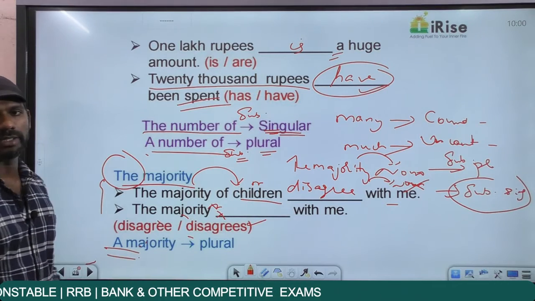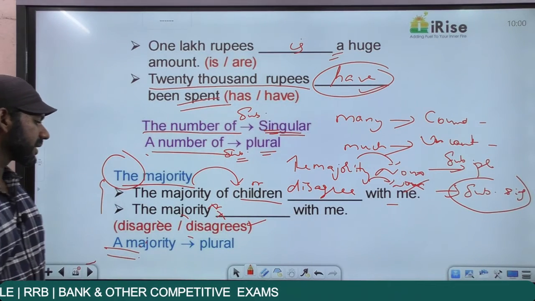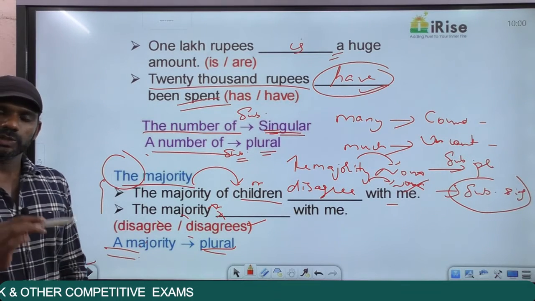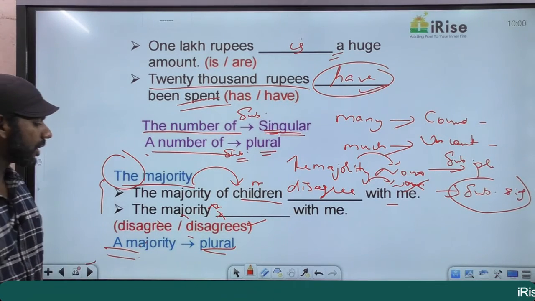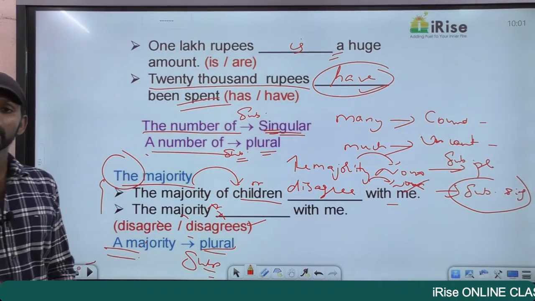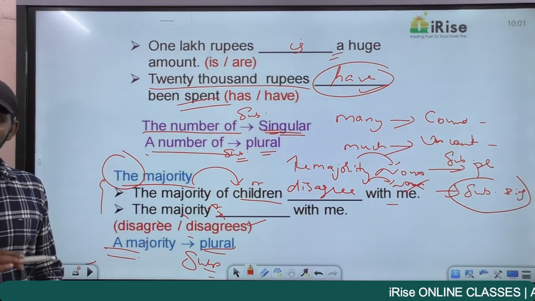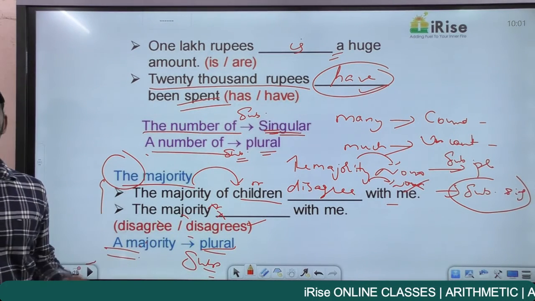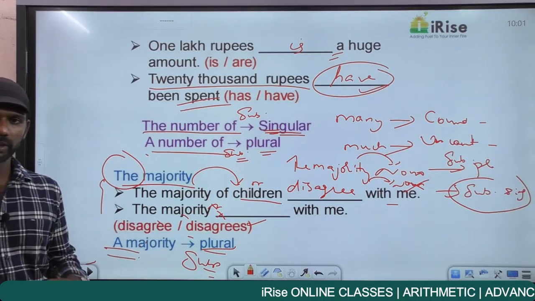Now a majority is a usage taken as plural, not singular, plural. So in a sentence, if we come across a majority, you conclude that the subject of the sentence is plural. So the verb in the sentence must also be plural. So a majority tells us that the subject is plural. So these are the rules in the topic subject-verb agreement.